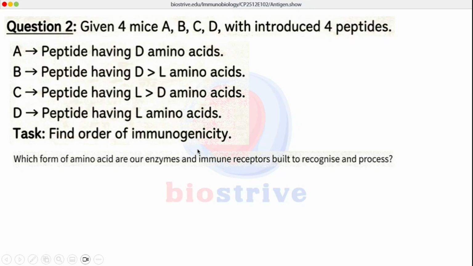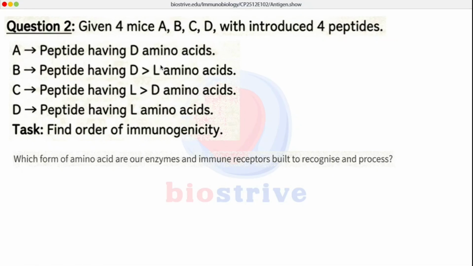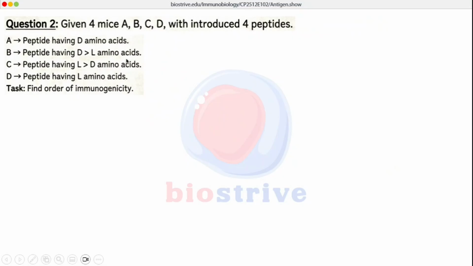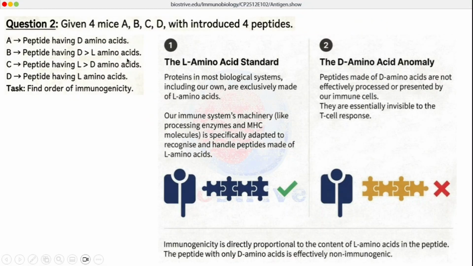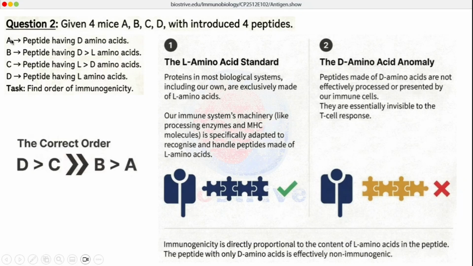The concept is that our enzymes only function against L amino acids, and immunogenicity will only occur against the L amino acids. So to find the answer to this question, we have to find the order of L amino acid content. L amino acids are 100% present in the case of D, so D will have the highest immunogenicity. It is followed by C because C has more L as compared to D amino acids, and it is followed by B. B also has some amount of L amino acids, and mouse A, with all D amino acids, will have the least immunogenicity.